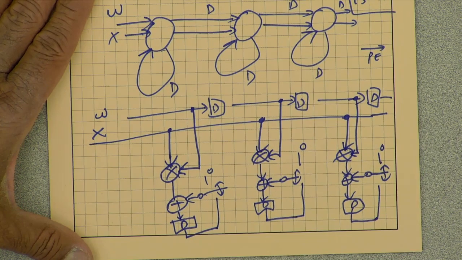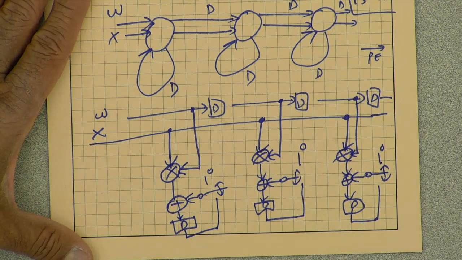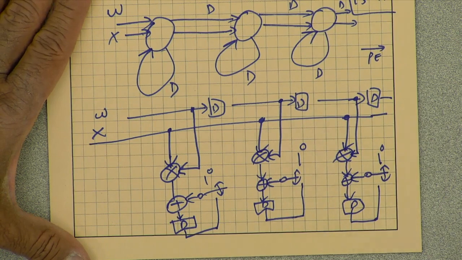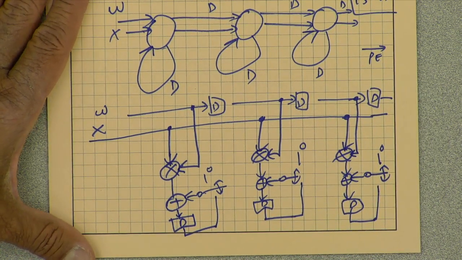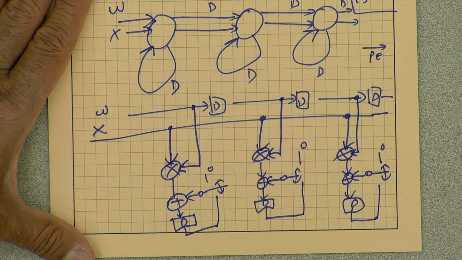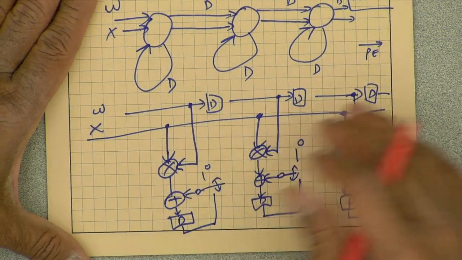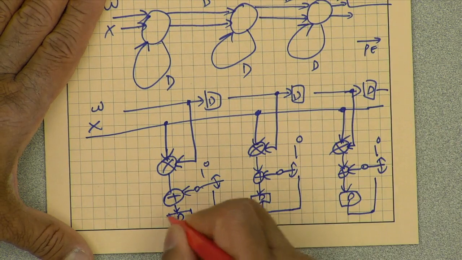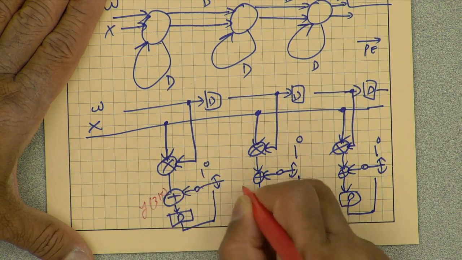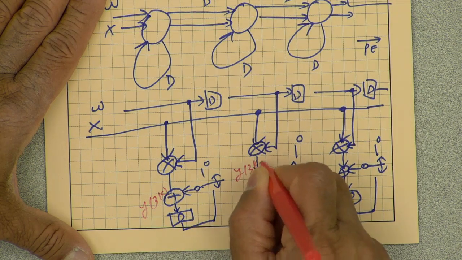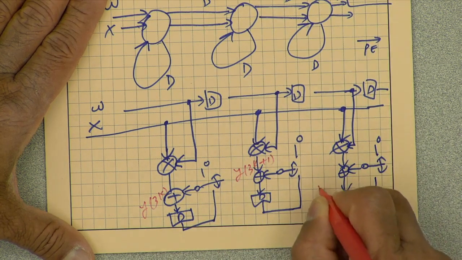First of all, if you look at it, what we are trying to do here, this is probably a good time to talk about it. So what do you think is going on here? This is really computing y3k, let's say, and y3k plus 1 and y3k plus 2.